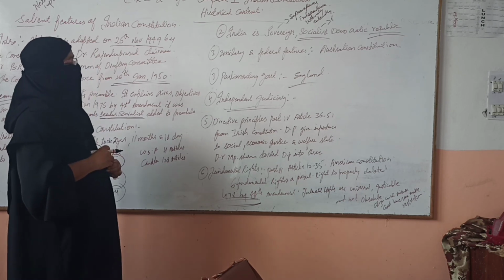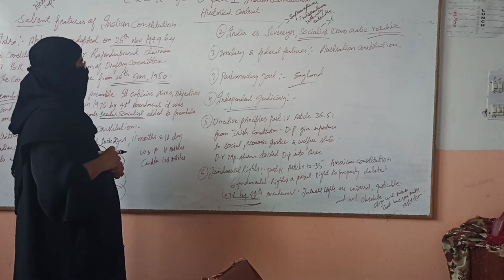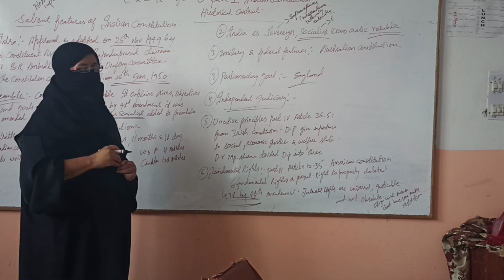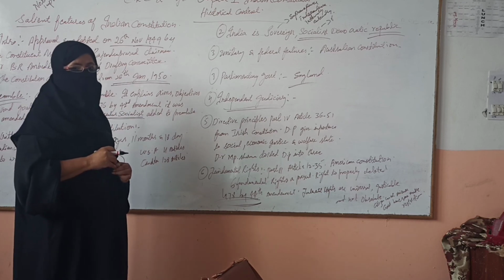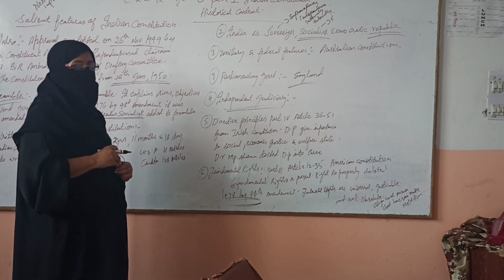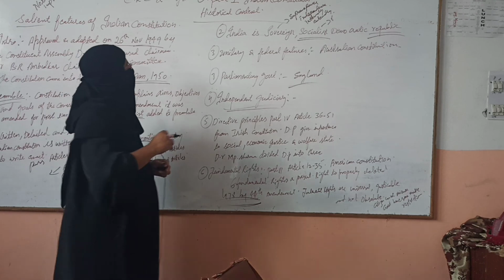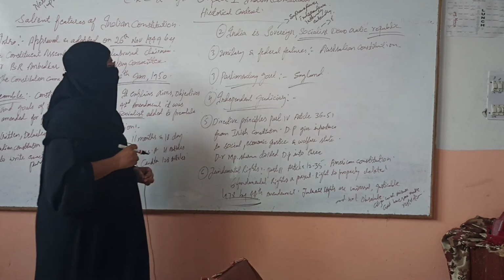Unitary and federal features: President's rule, and division of powers. Parliamentary government means the Indian Constitution has provided parliamentary government both at the center and the state, where the executive is responsible to the legislature.